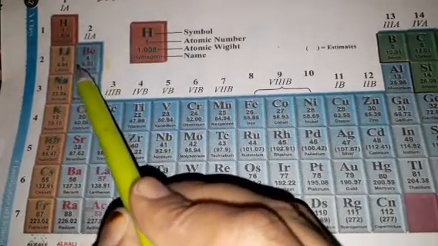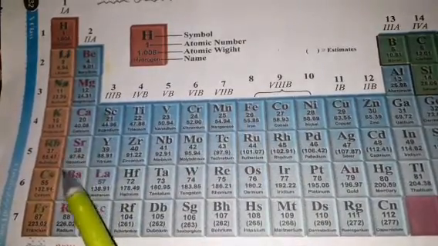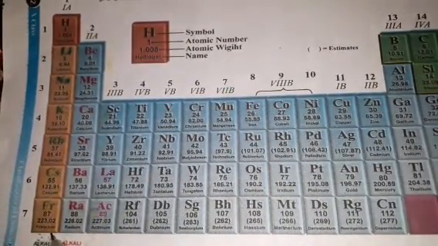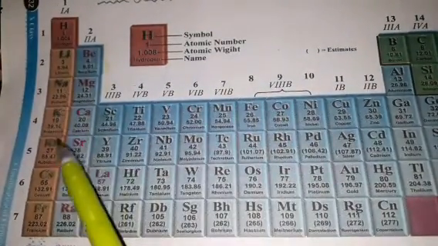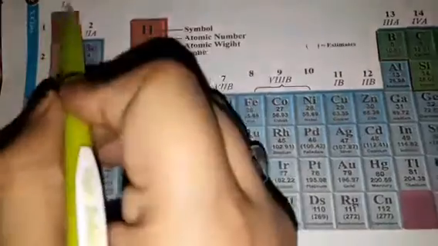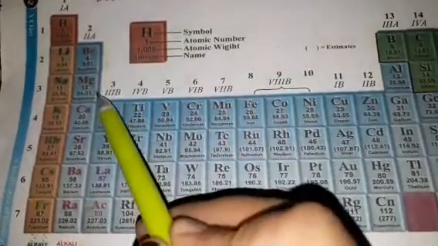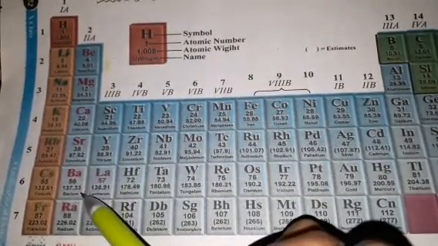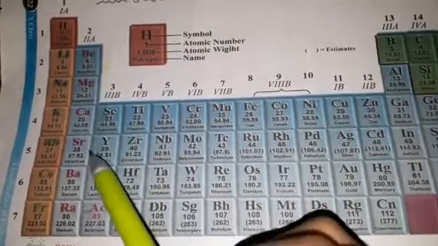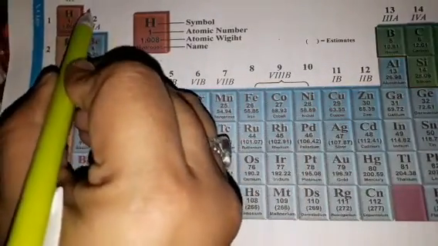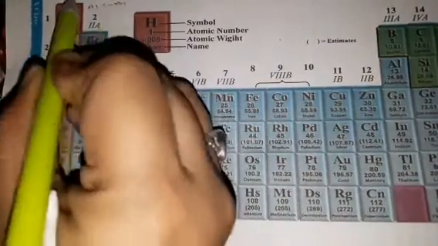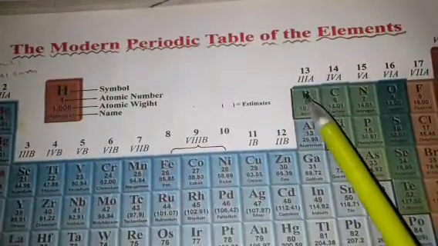See 1, 3, 11, 19, 37, 55, 87. These are all hydrogen, lithium, sodium, potassium, rubidium, cesium, francium. These are all the alkali metals, right? Now beryllium, magnesium, calcium, strontium, barium, radium, these all are alkaline earth metals. Yes, these are alkaline earth metals.